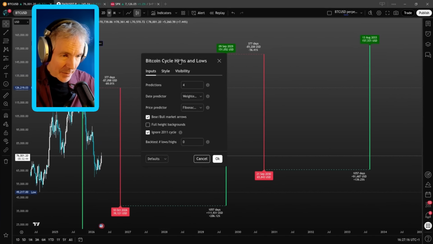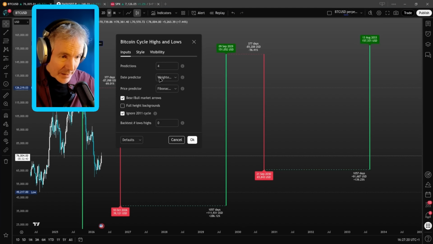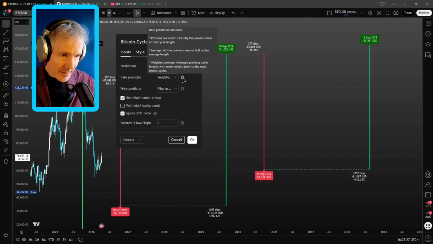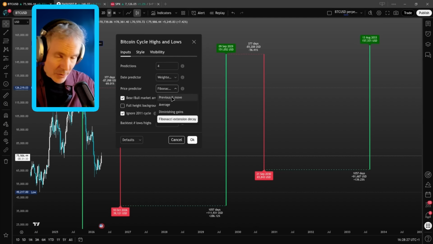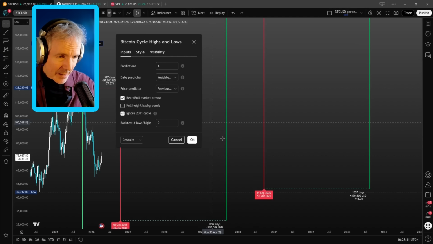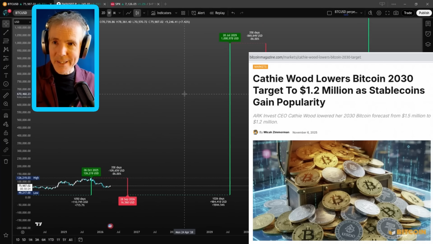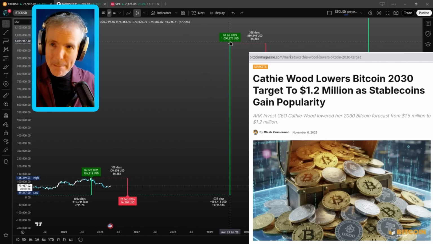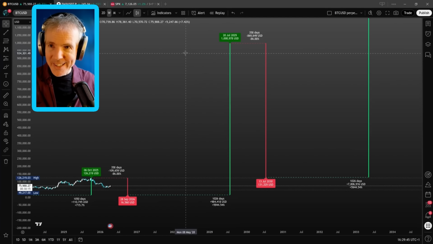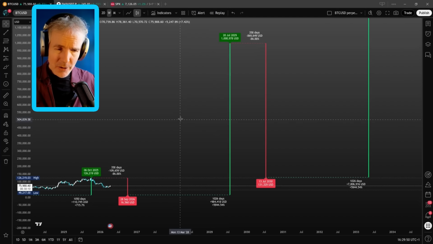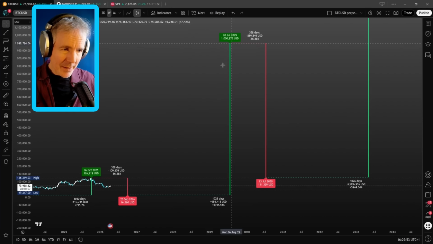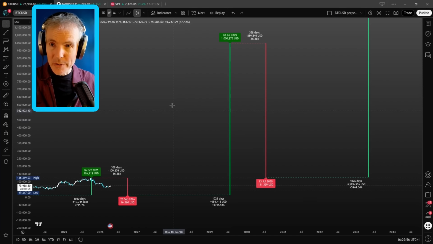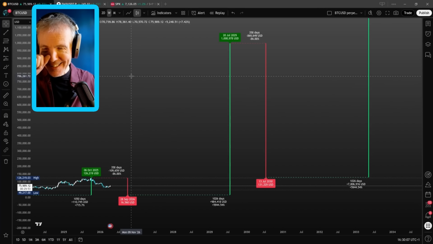We can actually change the prediction method in here now as well. So for the date predictor, previous bar count or average or weighted average, the tooltip tells us. The price predictor, the first two are kind of naive. If we go previous, then you can see, boom, this is a Cathie Wood style of prediction here now. It's predicting that the next all-time high will be $1 million in 2029. The scary thing is that if a YouTuber went through the reason for that prediction, it would seem really plausible. $1 million Bitcoin in 2029. I would bloody love it if there was. Got to say that.